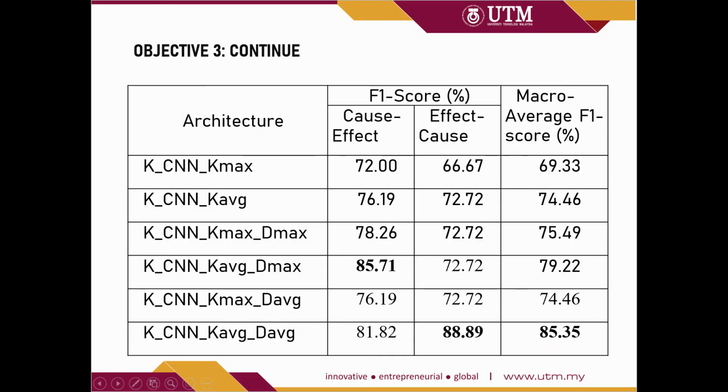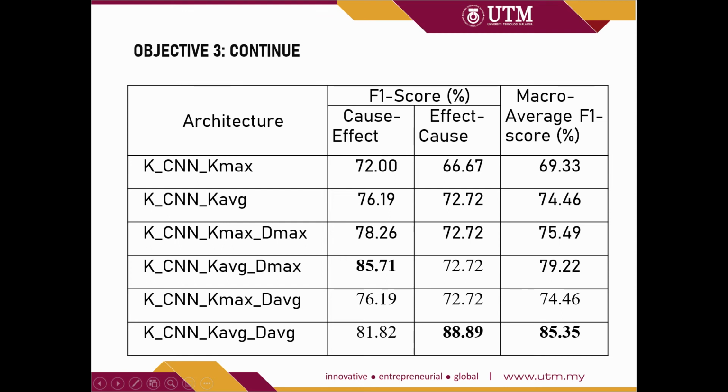This table shows the summary of each architecture result in the F1 score. From the table, we can see that the KCNN_KAVG actually has a better performance than the base model, which is using the max pooling layer. This is because some of the causal keywords in the sentence are not in between the cause and effect. Hence, the knowledge-oriented channel cannot capture the keyword properly.